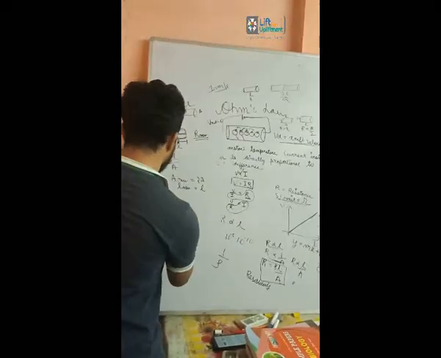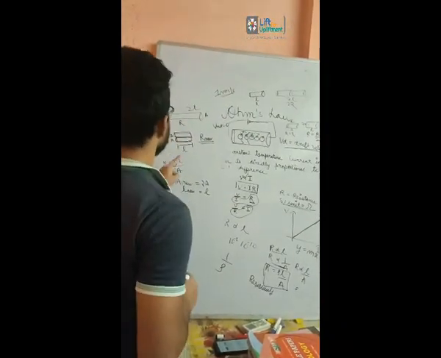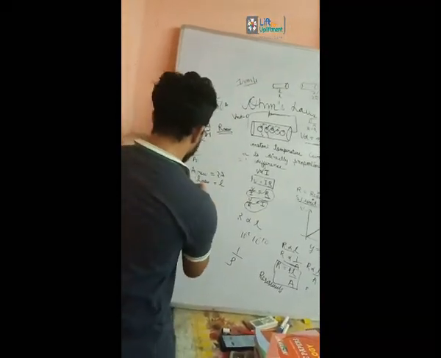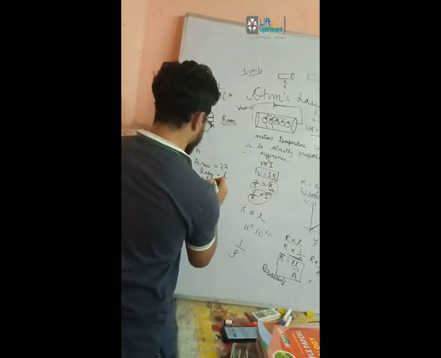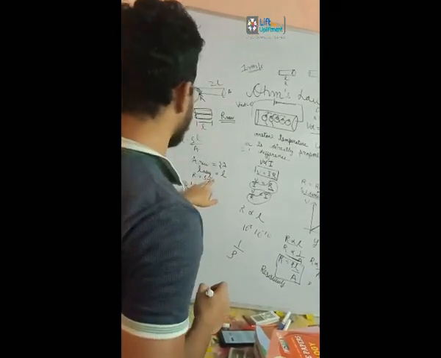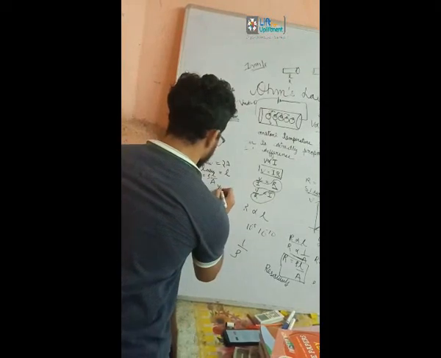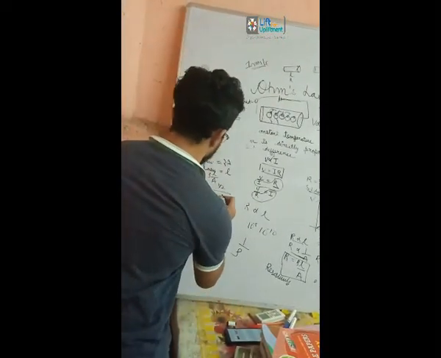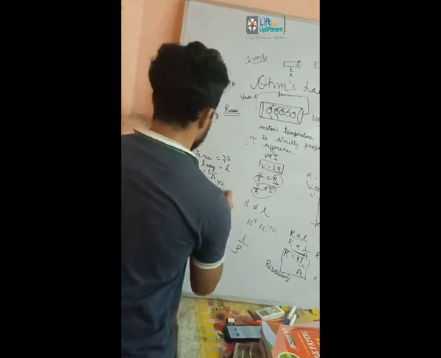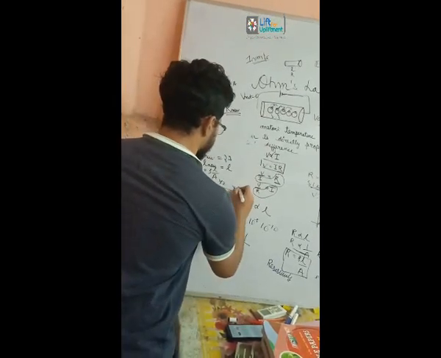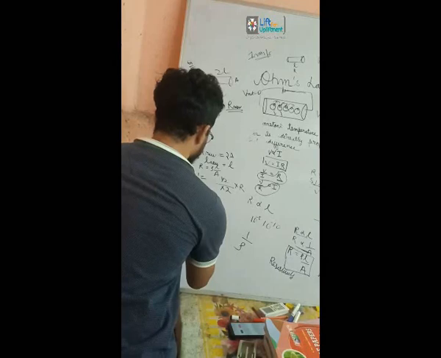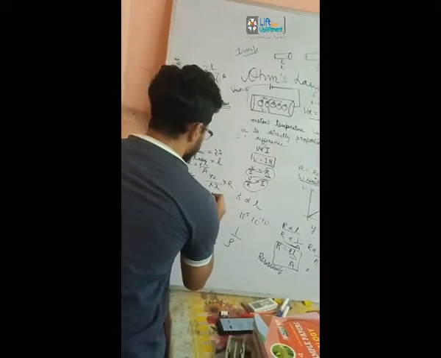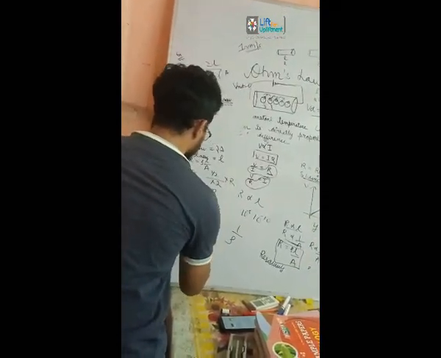So R dash will be, since R is equal to rho L upon A, L has become half, so I multiply by half here. Area has become twice, so I double it, into the original R. So what do I get? R dash is equal to R by 4.